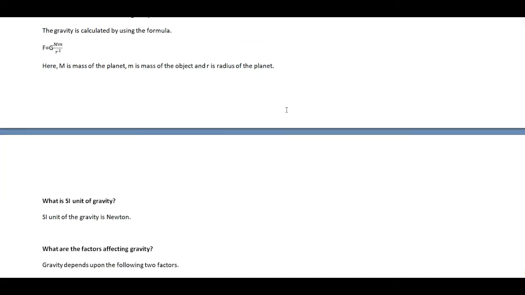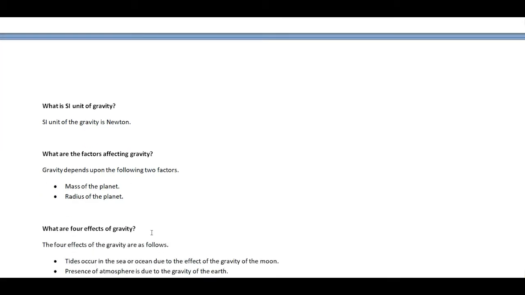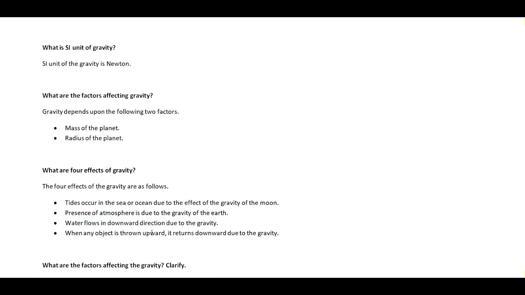One factor it depends upon is the mass of the planet, and another factor it depends upon is the radius of the planet. So gravity depends upon these two quantities, these two factors. So these are the two factors which are affecting the gravity. Now gravity may also depend upon the mass of the object as well. Now here we are going to discuss the effects of the gravity.